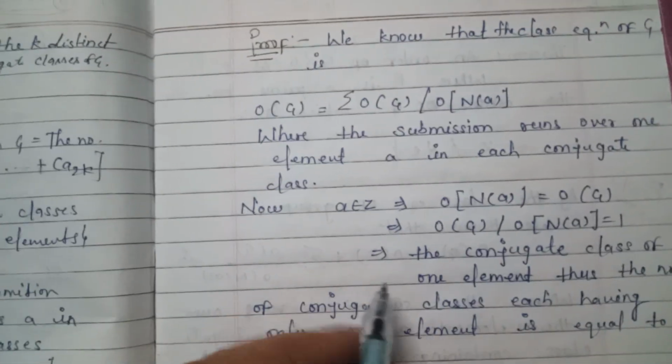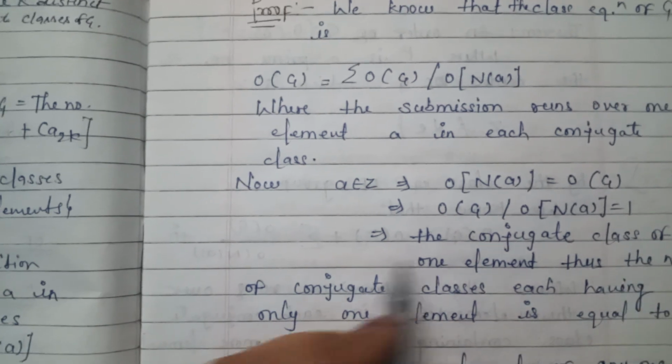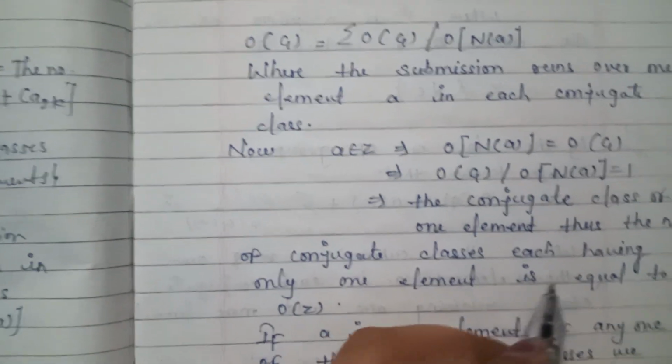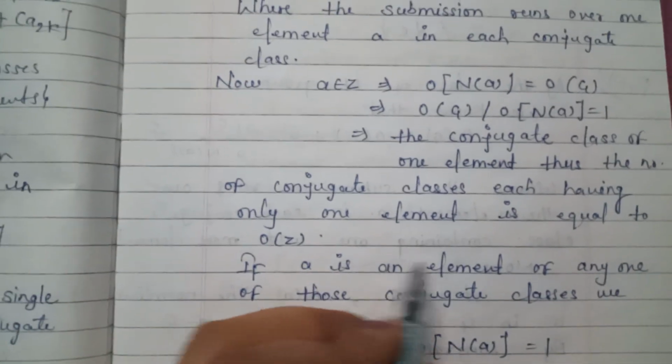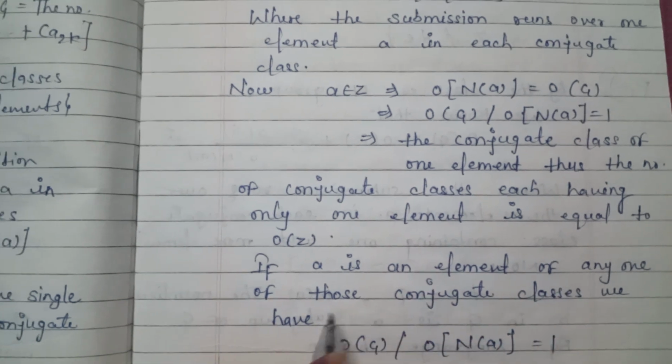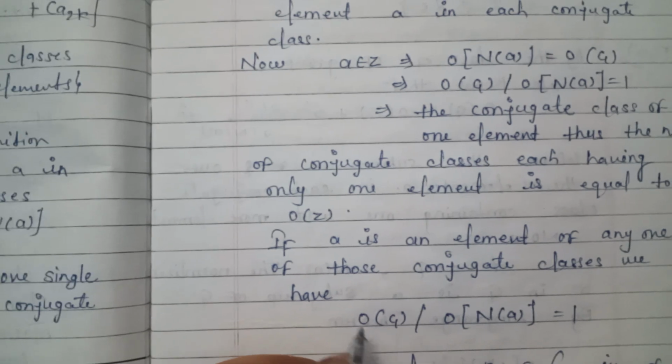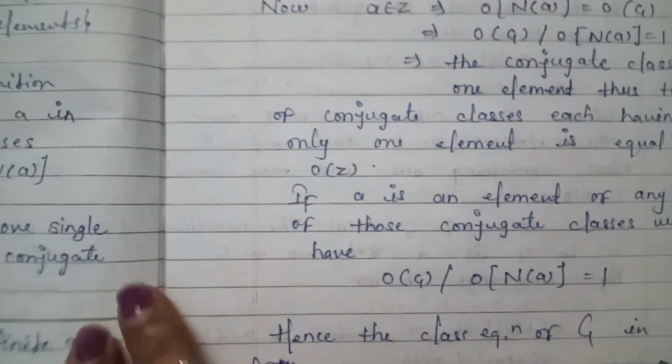The conjugate class of such an element has one element, thus the number of conjugate classes each having only one element is equal to order of Z. If a is an element of any one of those conjugate classes, we have order of G divided by order of N(a) equal to 1.